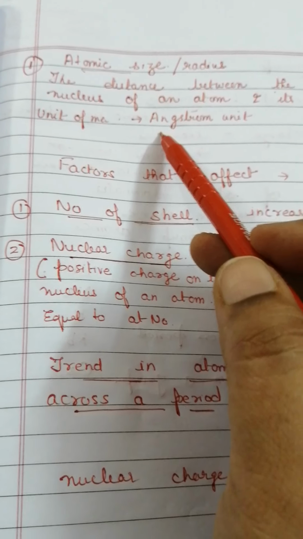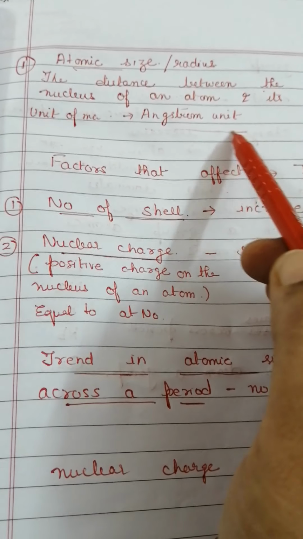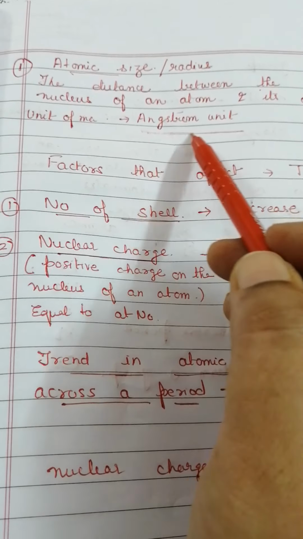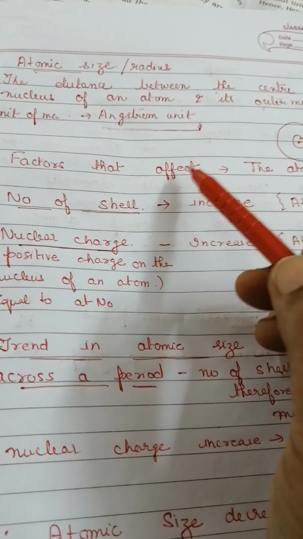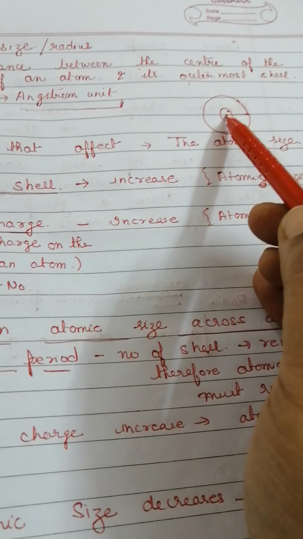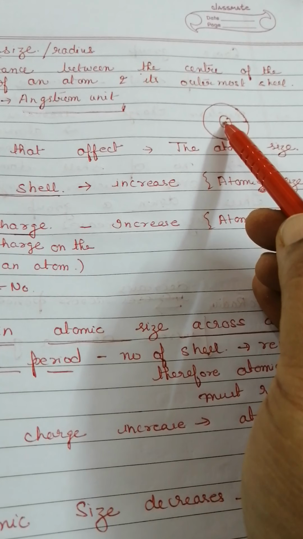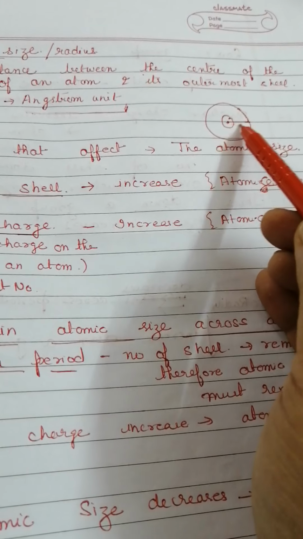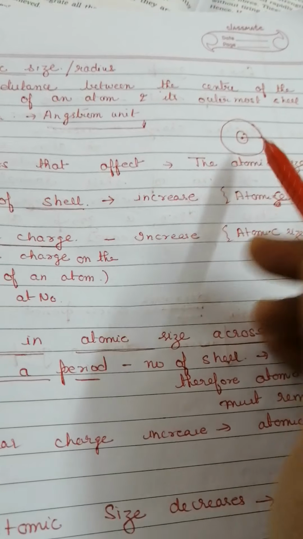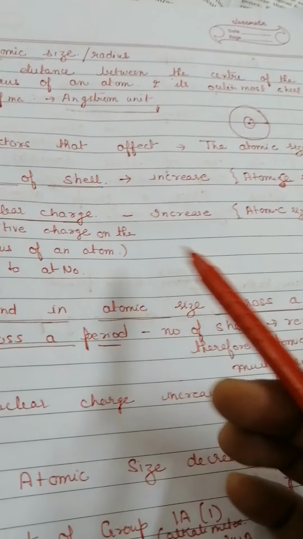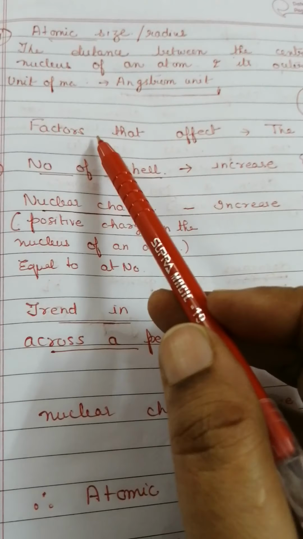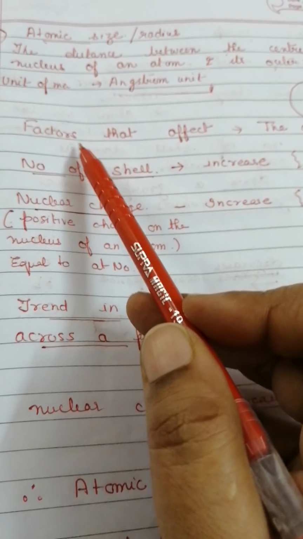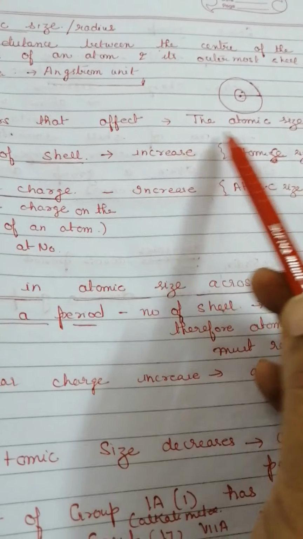The unit is angstrom unit. It's a very small quantity, so we use this specialized unit for this. And now you can see what is actually the atomic radius. This is the distance from the center of the nucleus to the outermost shell. Now we will be talking about how the atomic radius changes across a period and down a group. Before going on to that, we will be discussing the factors that affect the atomic radius.